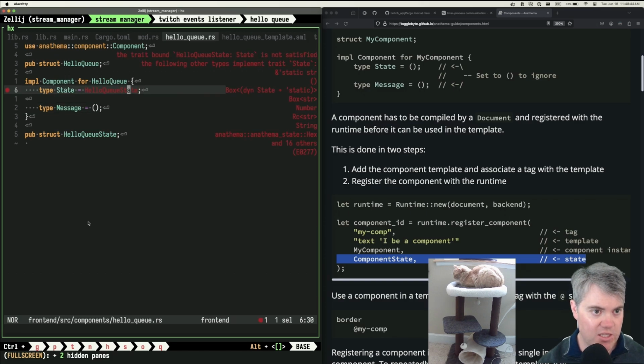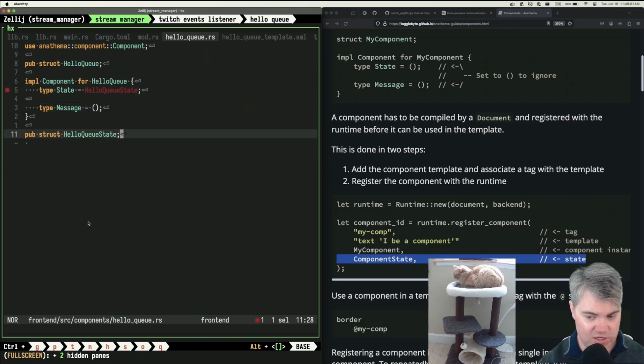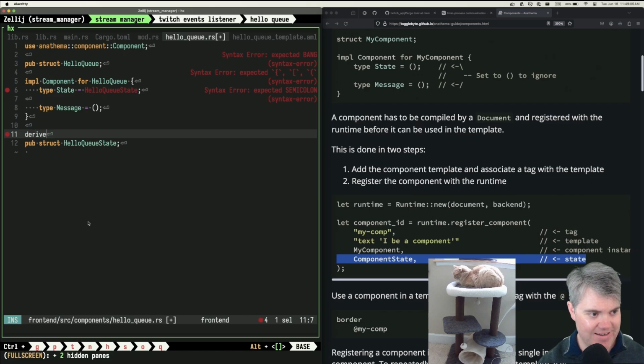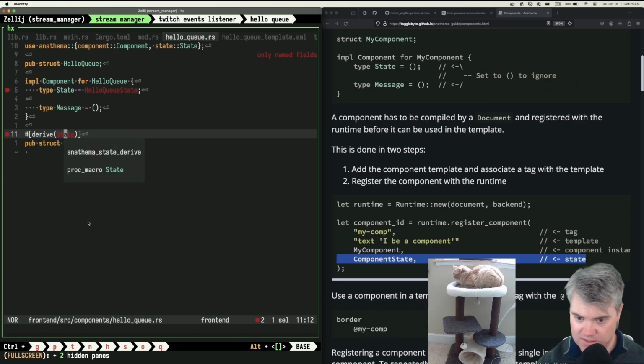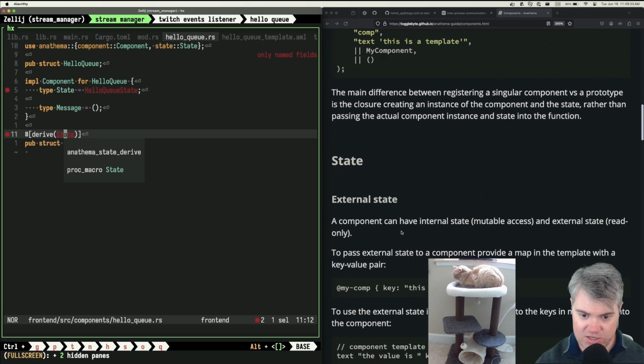Oh, the trait bound HelloQ state is not satisfied. The following other types implement the trait state. Oh, so you need to impl state. Is there a derive for this? Can I do that? That would be pretty awesome. I want to derive, wait, what did I derive state? Only named fields. So there is a macro for this. I see, okay. Oh, state, external state.